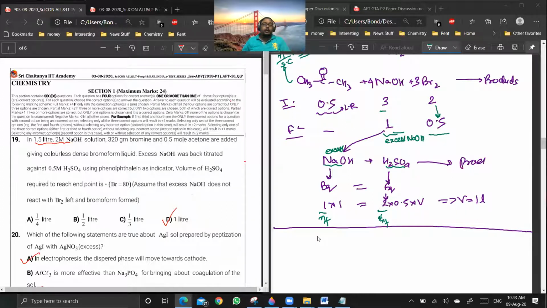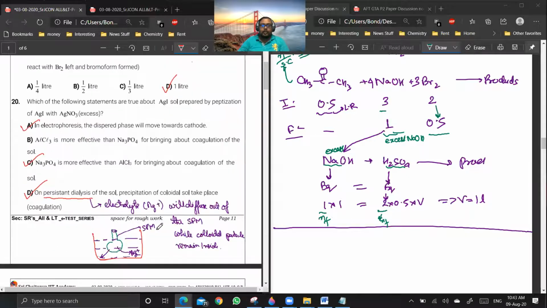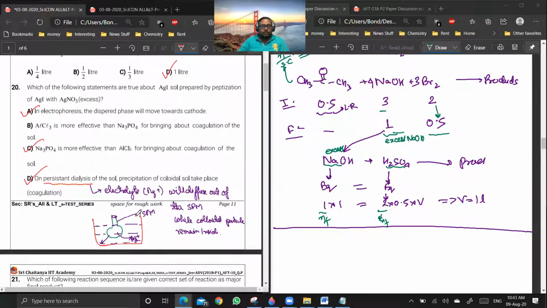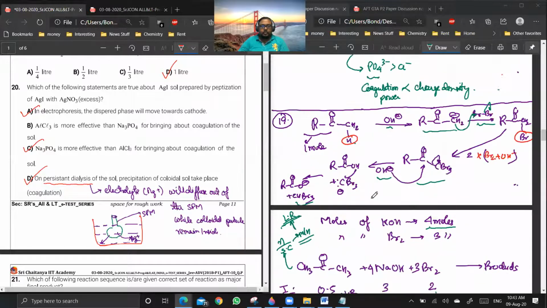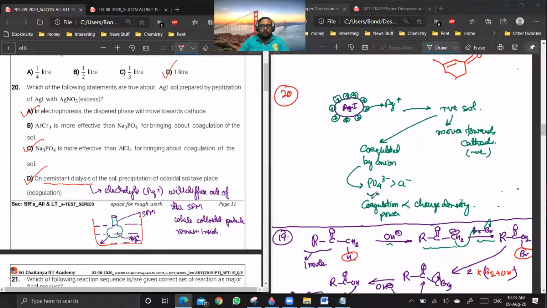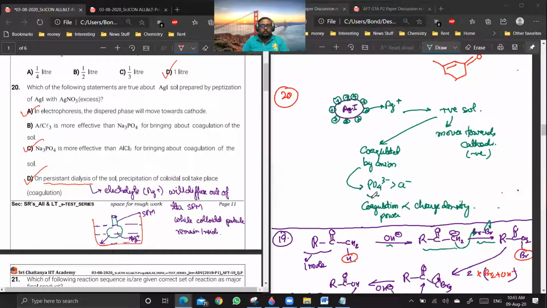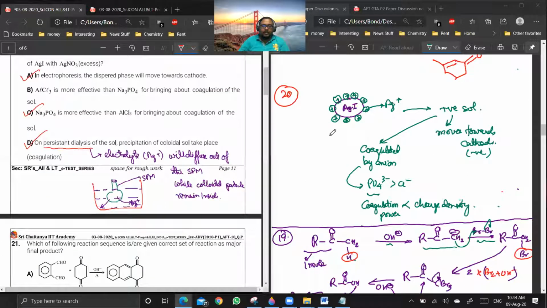Now, question number 20. Is it a doubt? I think the dialysis part will be a doubt for you people, right? Yes, sir. Other than the dialysis part, A, B, and C are clear to you people? Yes, sir. So A, B, and C can be solved by this thing which I have given here. Now the D part is important.